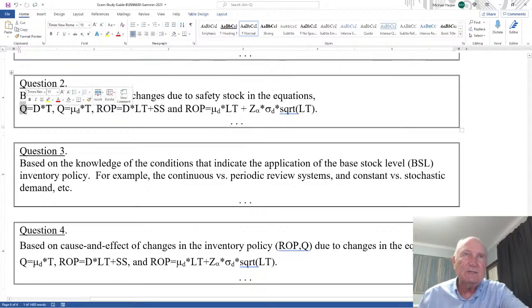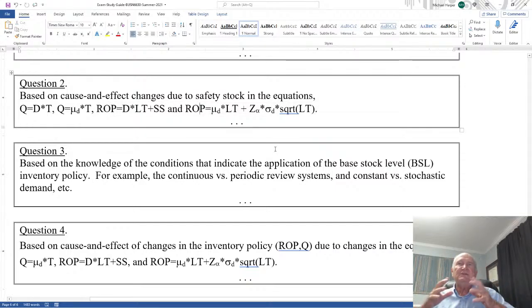How does it change the D, the T? Does it change the mean? Does it change the lead time? Or if your safety stock changes, is it going to change ROP? That's all I'm asking. In other words, changing safety stock, what does it change in here? Q, T, the inventory period, the lead time, or the ROP.